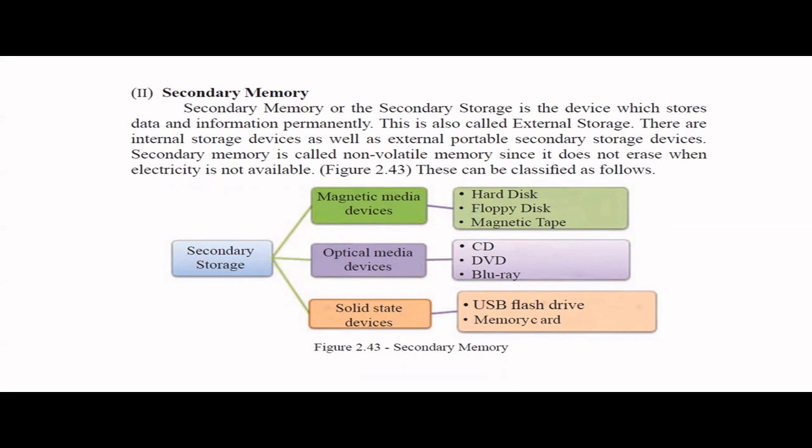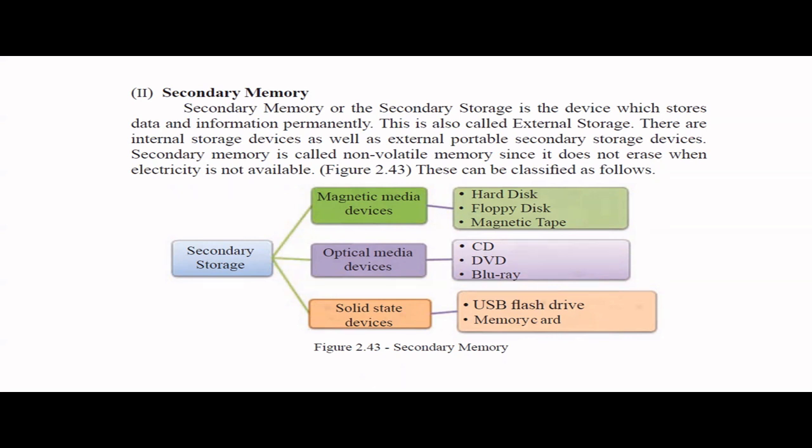For example, magnetic media devices use a magnetic field. So something like hard disk, floppy disk, magnetic tapes, right? Floppies are not very much used nowadays, but yeah, you can put them under that category. Next thing is optical media devices, where we can consider CDs, DVDs, and Blu-ray.